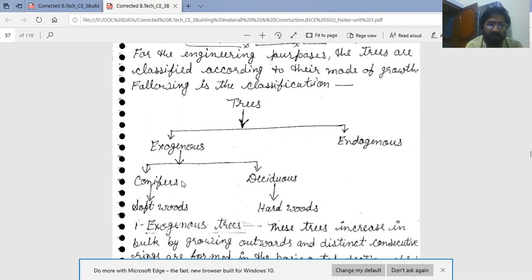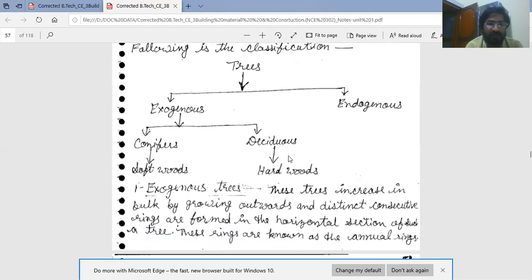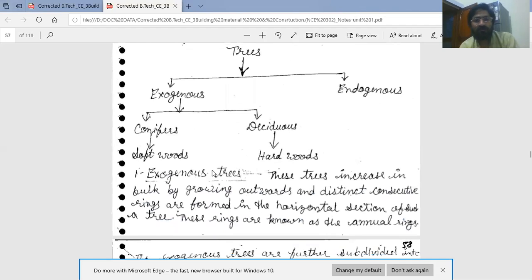Exogenous trees are of two types: conifers and deciduous. Conifers are found in hilly areas and deciduous are found in plain areas. Wood from conifer trees is softwood, and wood obtained from deciduous trees is known as hardwood.